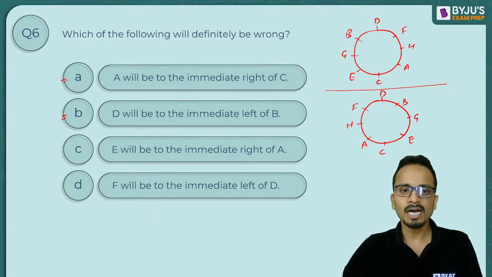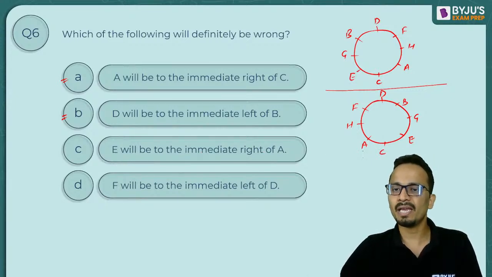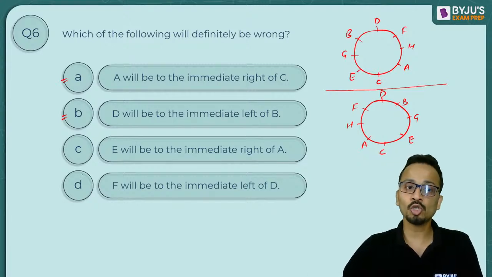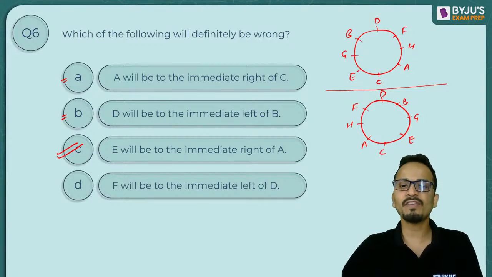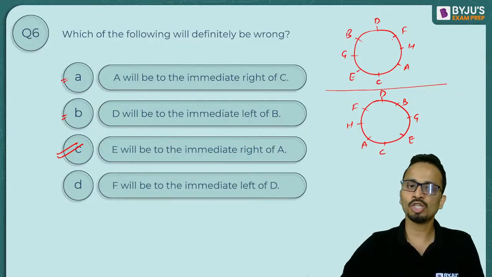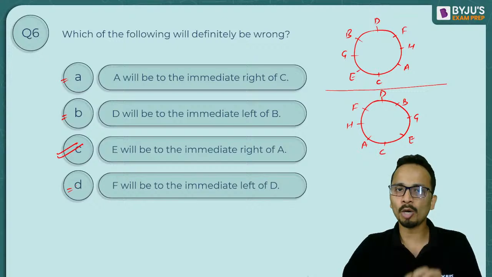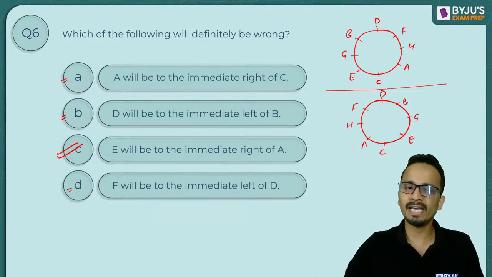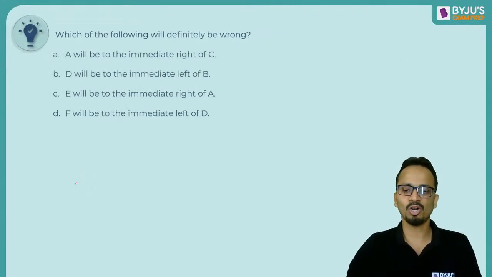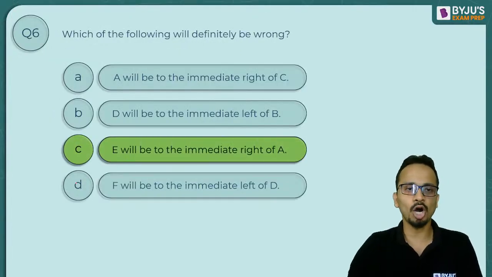Option C, E will be to the immediate right of A. E and A are not adjacent to each other. So option C will definitely be wrong. F and D in the fourth option are adjacent to each other. So F will be to the immediate left of D in one of the arrangements, so it will not be definitely wrong. So option C is the option that will definitely be wrong, and hence it is the correct answer.